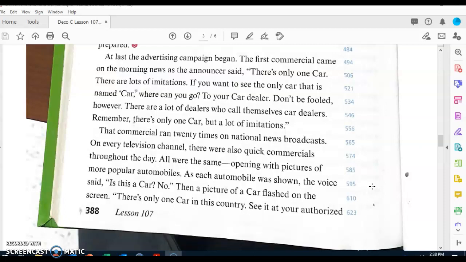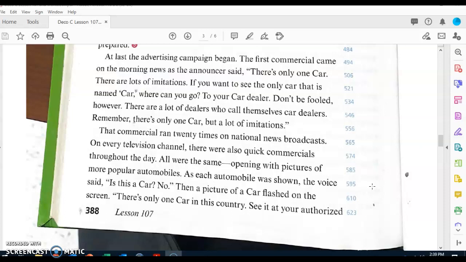As the announcer said, there's only 1 car. There are lots of imitations. If you want to see the only car that is named car, where can you go? To your car dealer. Don't be fooled, however. There are a lot of dealers who call themselves car dealers. Remember, there's only 1 car, but a lot of imitations.